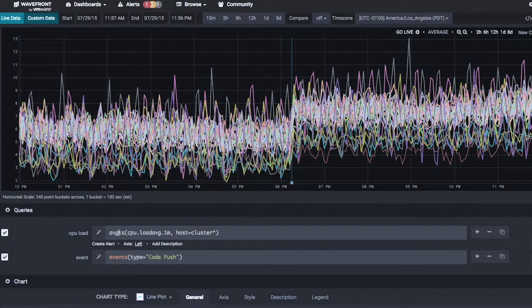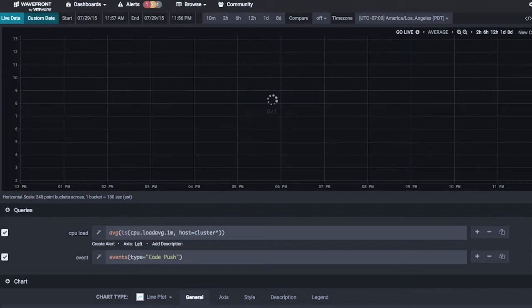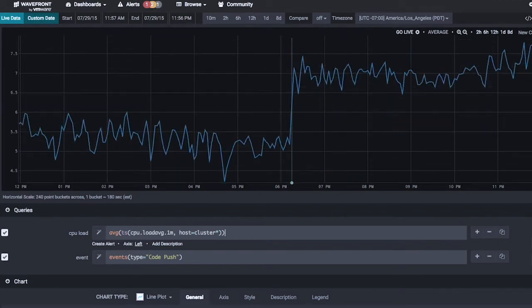The first thing we're going to do is take the average of that entire fleet to shrink it down to one line. All I have to do is type in AVG, and all of a sudden, the entire fleet collapses into one line. You can see it's very static before the event, before that code deploy, but then it jumps up much, much higher. Now, what if someone tells you, well, this happens every night at 6 p.m.? This is common, this is a seasonal, a daily thing, right? Well, let's go take a look.